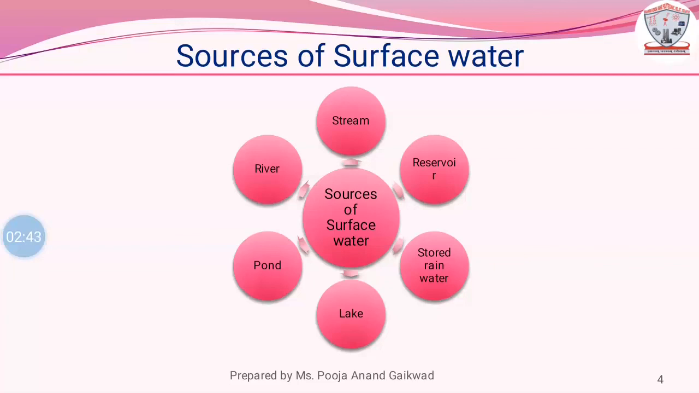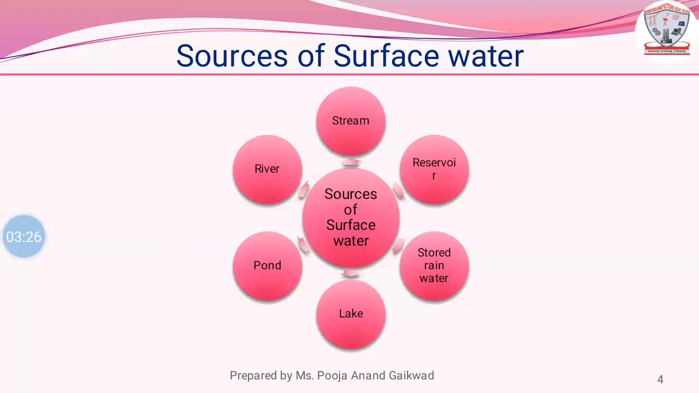Next, reservoirs. Due to great variations in the quantity of river water during monsoon and summer season, the impounding reservoirs are formed. The main object or function of a reservoir is to store water and it stabilizes the flow of water. Next, stored rainwater. At some places where neither groundwater nor surface water is easily available, the only way is to store the rainwater in tanks from the roof of a building. Water stored in this way is very limited.